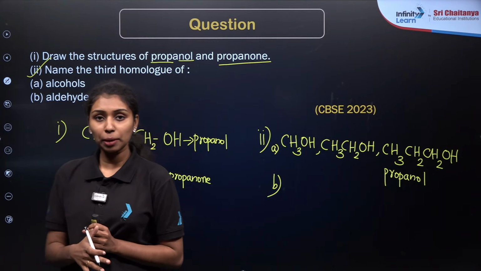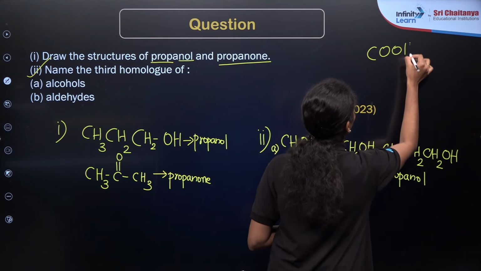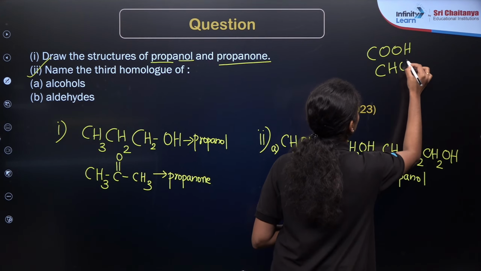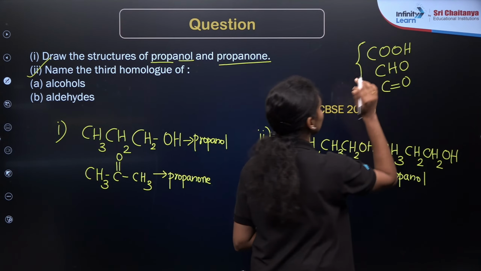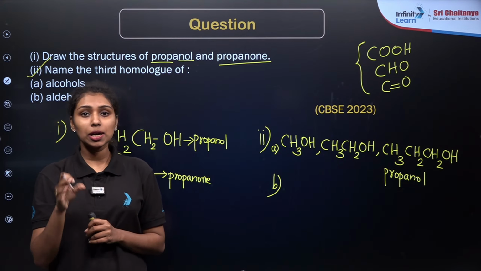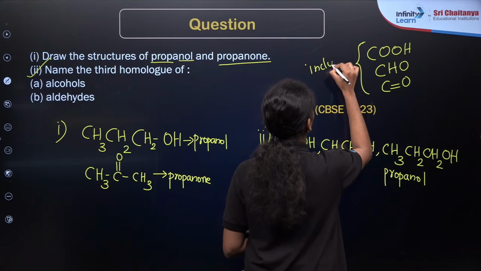The main point you have to keep in mind is that if you have functional groups like carboxylic acid or aldehyde or ketone, these carbons will be numbered in terms of the word roots. It will be included in the total number of carbons.